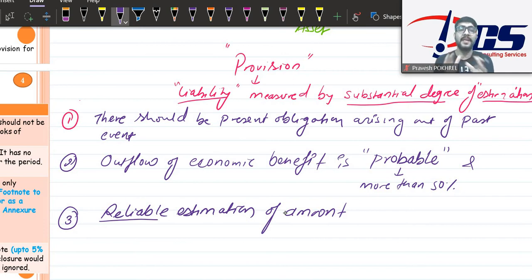So provision is nothing, it's a liability. It is a present obligation. You can directly call it like outstanding or payable or something like that, but it is a liability for which the amount is reliably estimated, and the outflow because of this liability is not 100%. The outflow is more than 50%. If it is 100%, then definitely it is a proper liability, not a provision. The outflow of economic benefit because of this obligation should be below 100%, but more than 50%. Then only we'll call it provision.